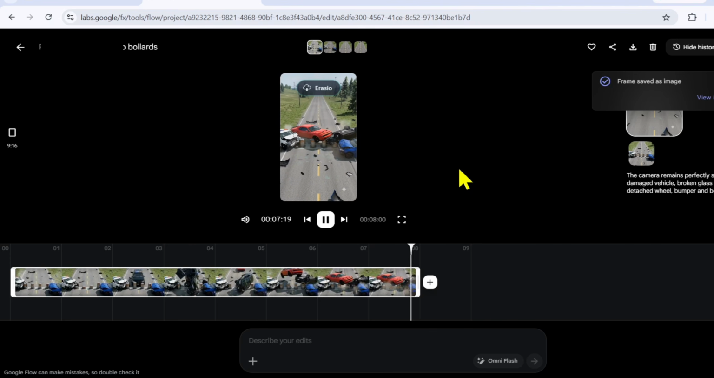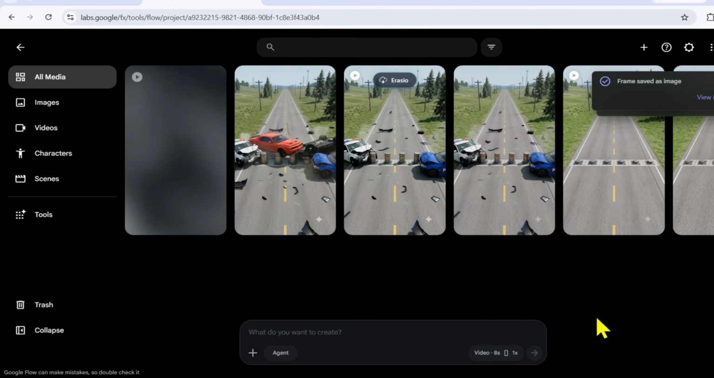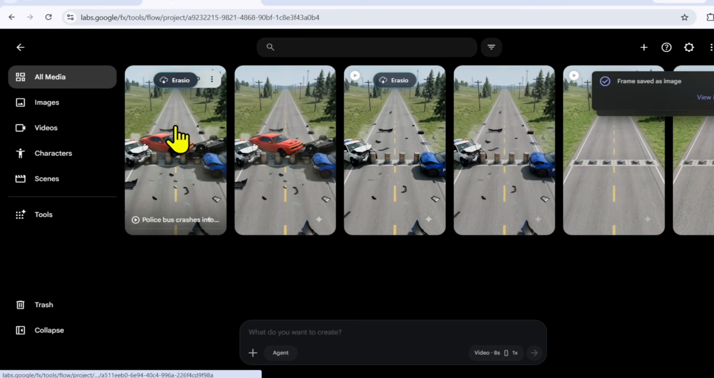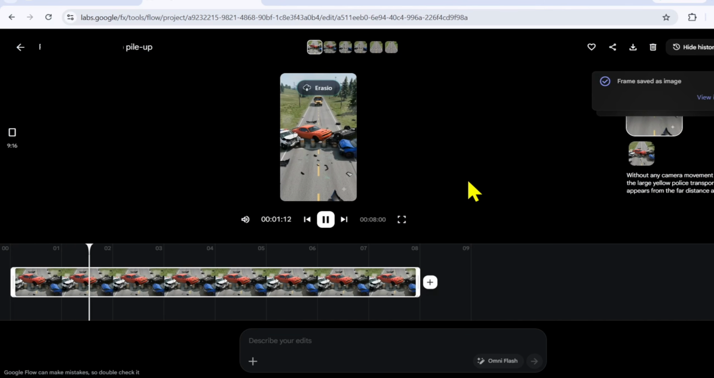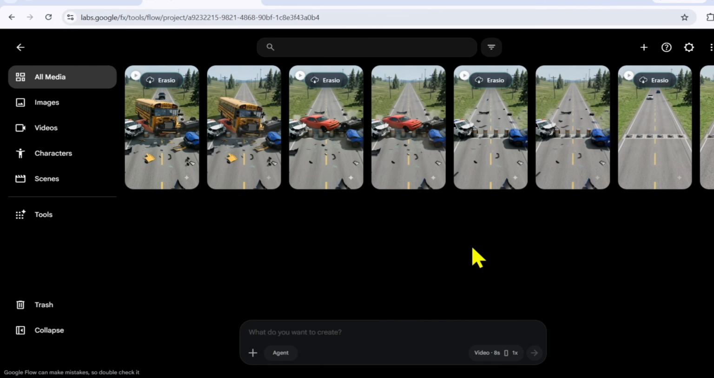Now repeat the same process for every scene. Flow automatically uses the last frame of the previous clip as the starting point for the next generation. Because every new scene starts from the end of the previous one, the animations connect naturally without any jarring cuts. The road continues, vehicles stay in position, and the entire sequence looks smooth from beginning to end. In no time, all your scenes will be ready.